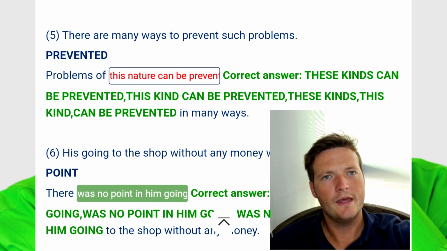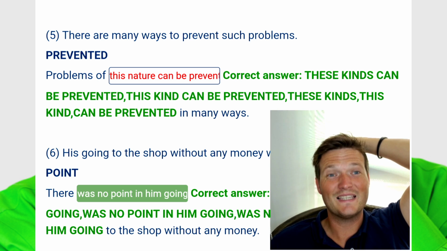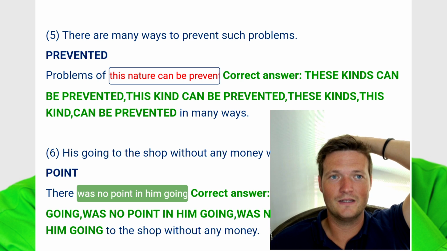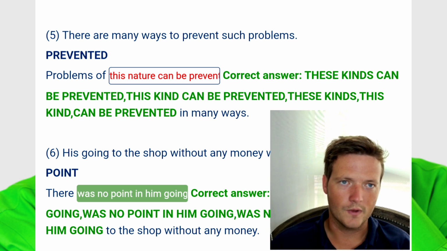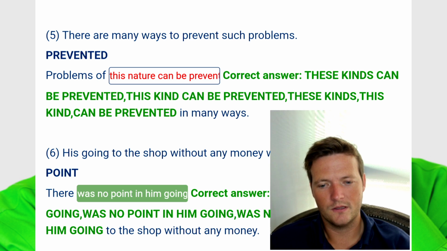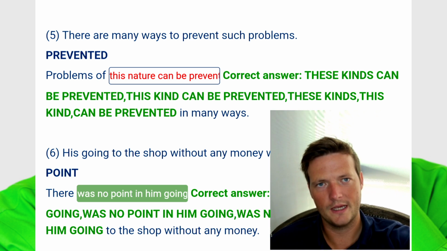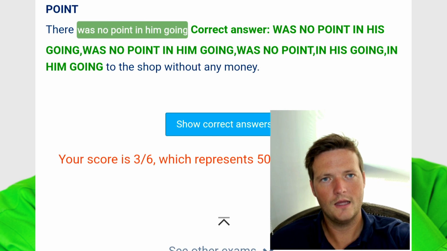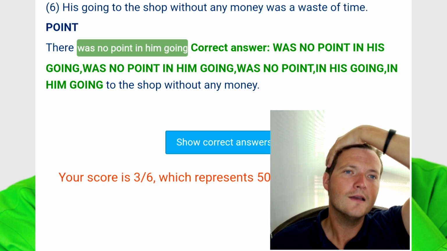Number 4, there are many ways to prevent problems of this nature. So, of this kind, this kind, can be prevented. Yeah, so I think problems of this nature is correct as well. Yeah, they accept this kind, but I think you could also say of this type or of this nature, and it means the same thing. So I'm pretty sure in a real exam they would accept what I wrote there. And the last one is correct, and you can see the other possible options that they've given there.